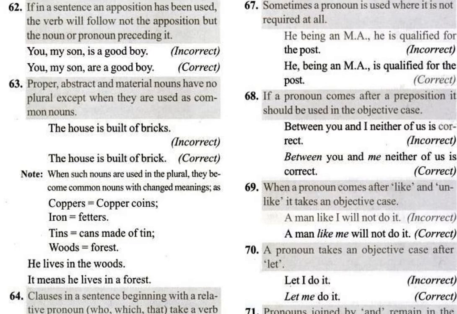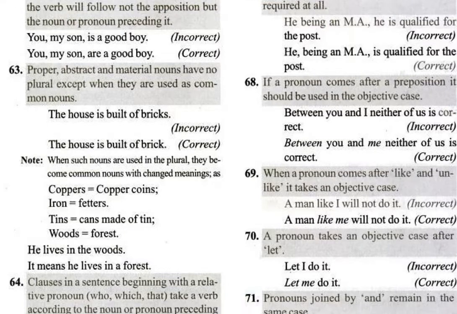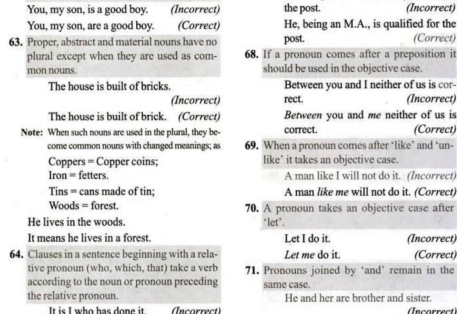So let's go to the next one now. I hope you understood this. Proper, abstract and material nouns have no plural except when they are used as common nouns. Now here, brick. What is it? It's a material noun. In the case of water also, we use "waters". Some example is given here: the house is built of brick.